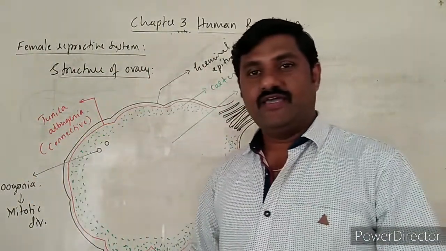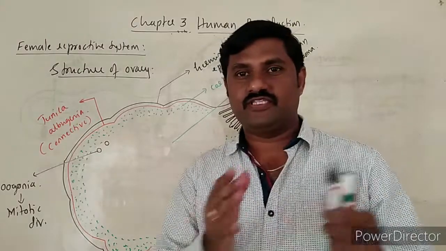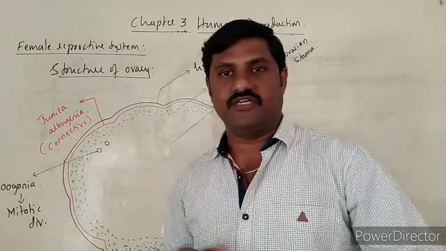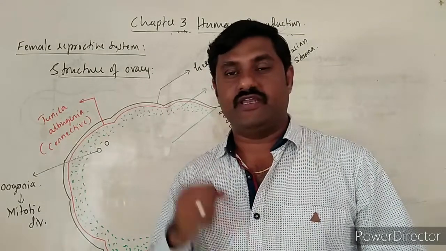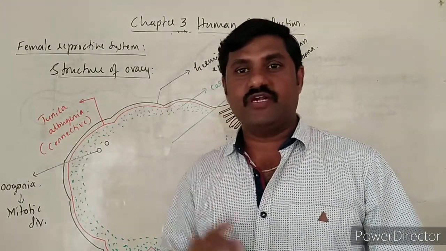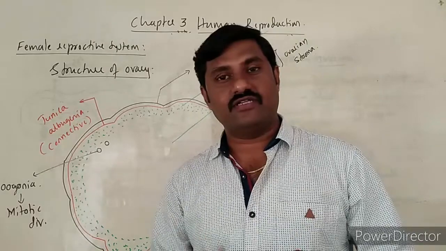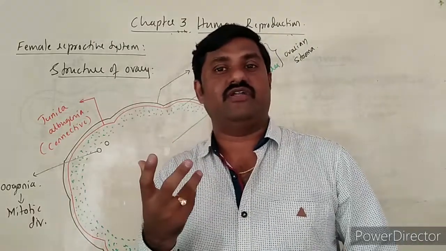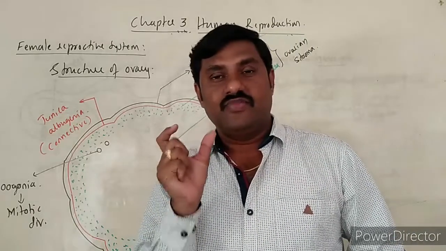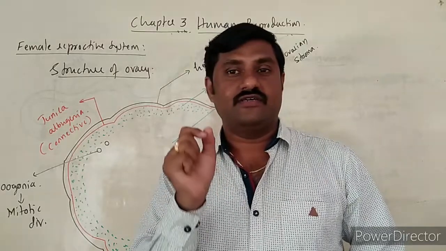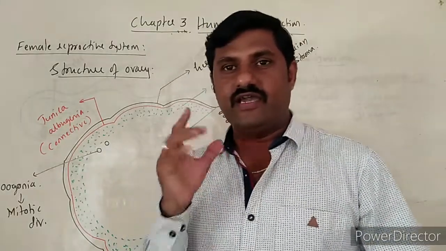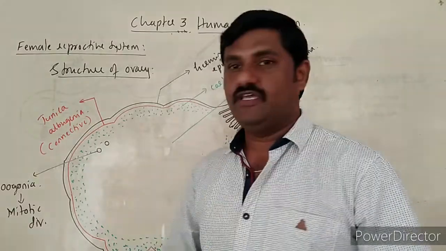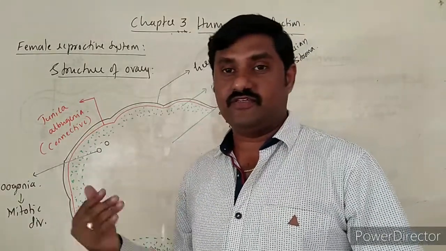That is what makes the difference between spermatogenesis and oogenesis. Spermatogenesis starts after puberty in males, and puberty is nothing but when the sex organs start to do their particular function. In females it is different.